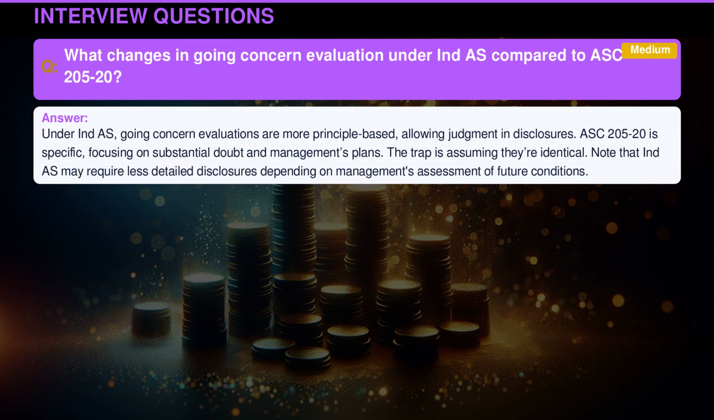Under Indian accounting standard, going concern evaluations are more principle-based, allowing judgment in disclosures. ASC 205-20 is specific, focusing on substantial doubt and management's plans. The trap is assuming they're identical. Note that Indian accounting standard may require less detailed disclosures depending on management's assessment of future conditions.